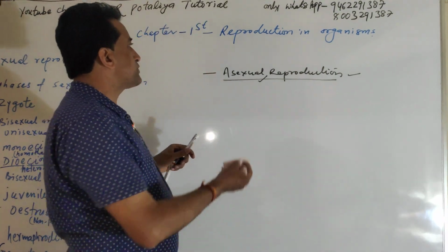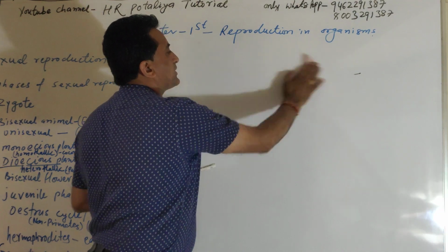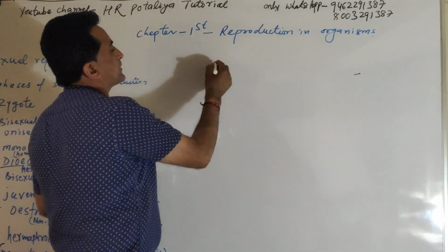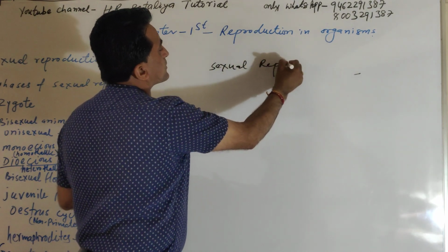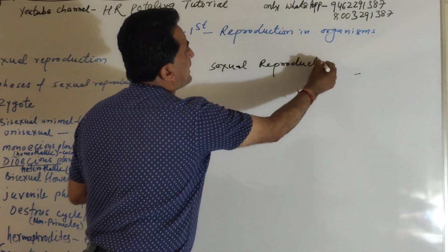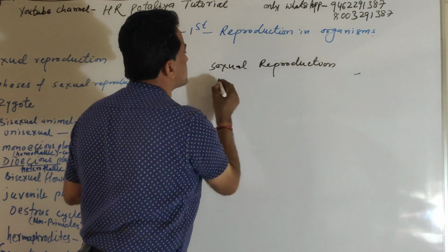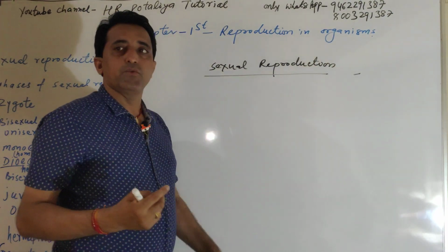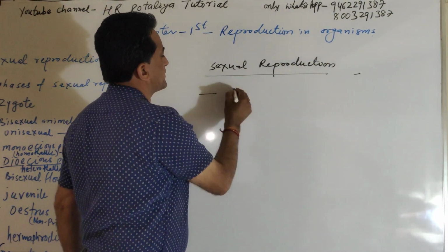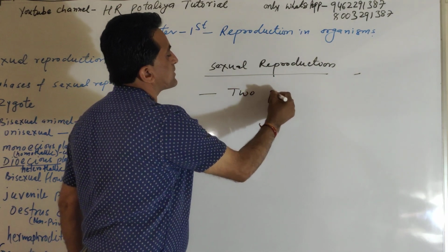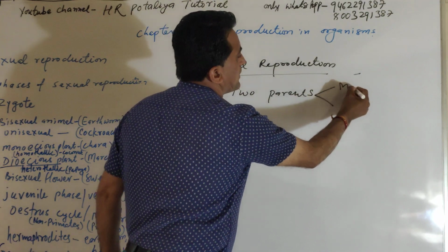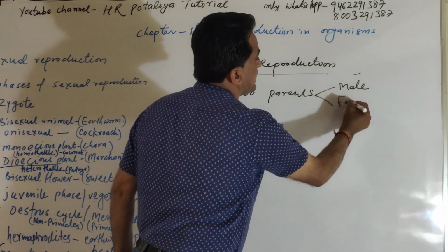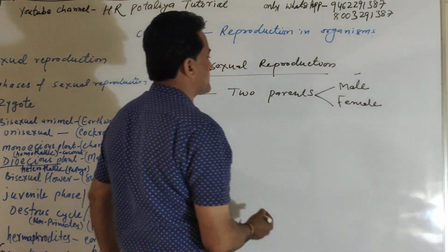Now today we are studying sexual reproduction. In sexual reproduction, a very simple aspect is that it is a reproduction where there are two parents, one a male parent, another a female parent.